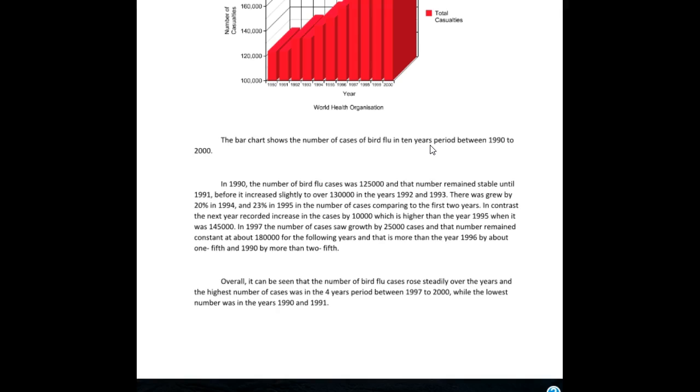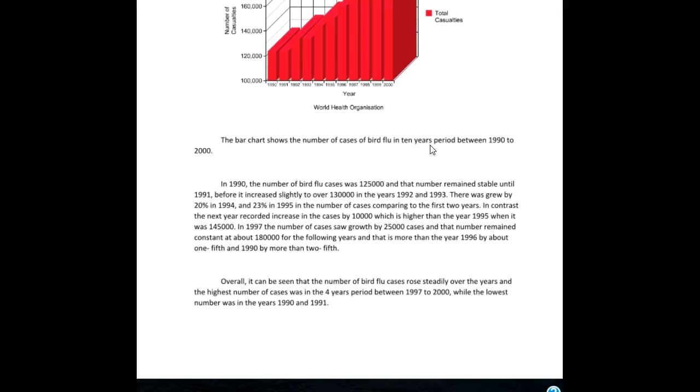Okay, in 1990, the number of bird flu cases was 120,000, and that number remained stable until 91, before it increased slightly to over 130,000 cases in the years 92 and 93. There was grew by 20% in 1994 and 23% in 1995 in the number of cases comparing to the first 2 years.